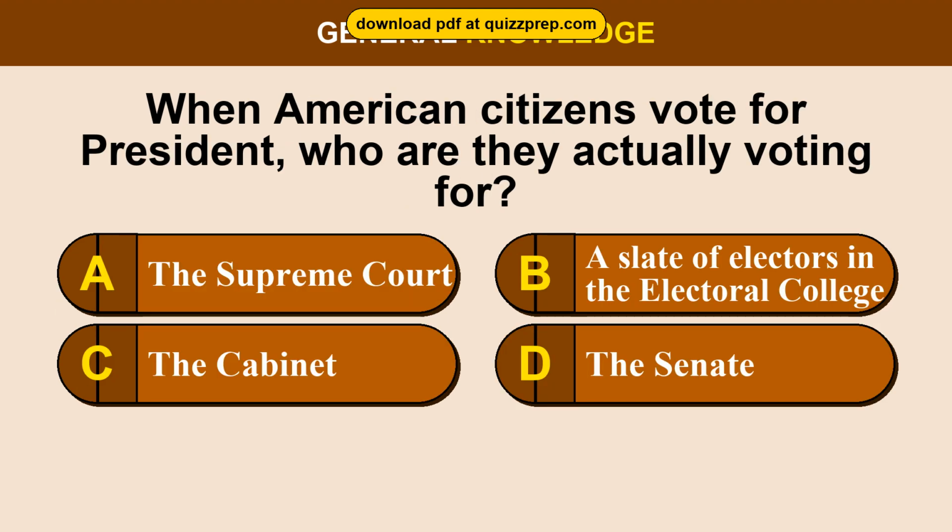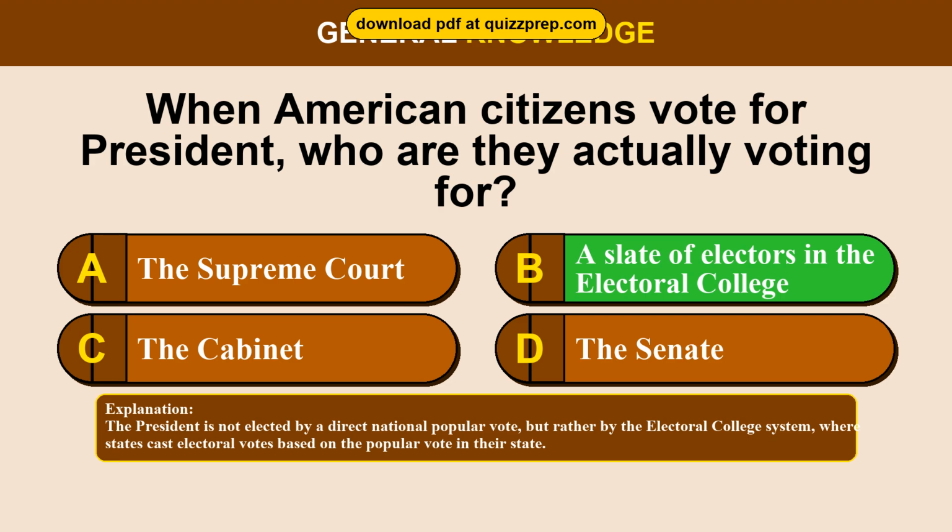Question 86. When American citizens vote for president, who are they actually voting for? Option A, the Supreme Court. Option B, a slate of electors in the Electoral College. Option C, the Cabinet. Option D, the Senate. The correct answer is option B, a slate of electors in the Electoral College. The president is not elected by a direct national popular vote, but rather by the Electoral College system, where states cast electoral votes based on the popular vote in their state.